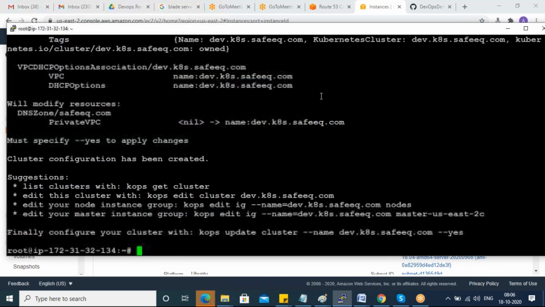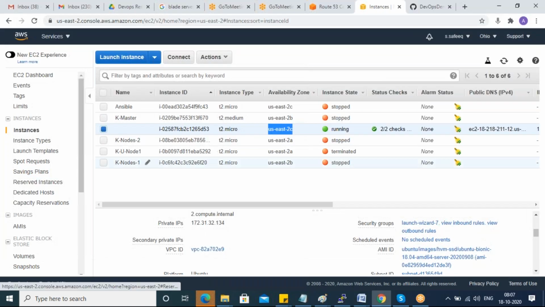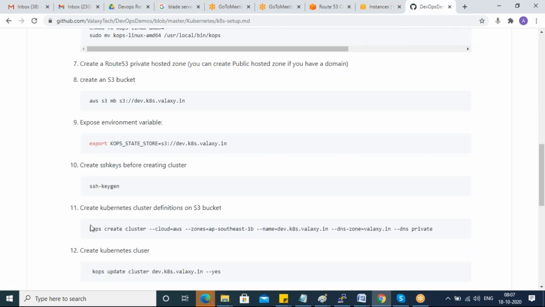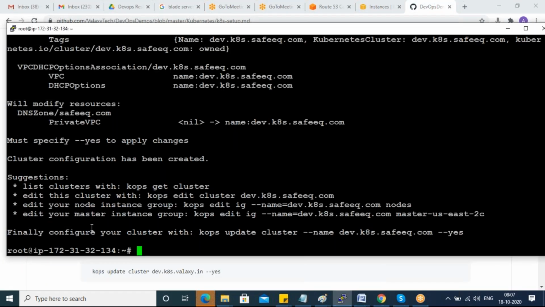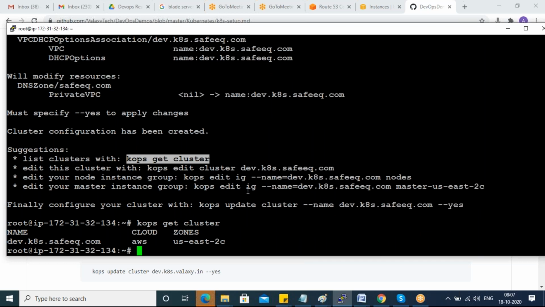It will connect to my AWS account now, guys, and it will spin up. It won't spin up right away. See, this configuration got created. At the end of this command, guys, the 11th command, you got some suggestions. This is the cluster name you created just now. Okay, next. You will get cluster information, maybe how many masters and worker nodes.